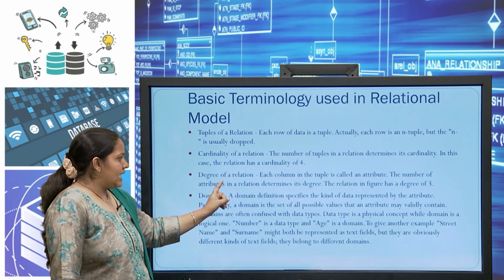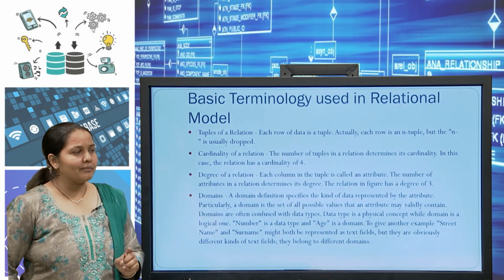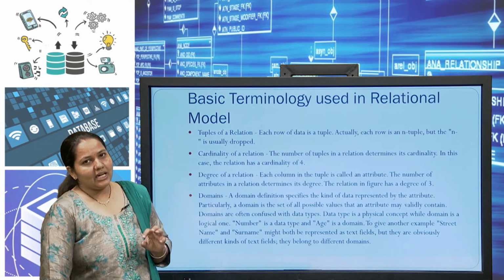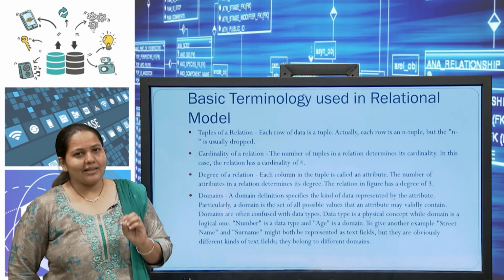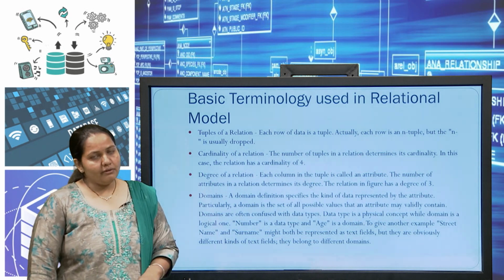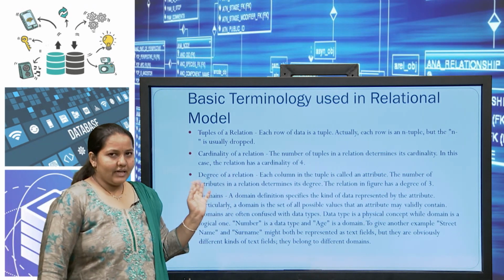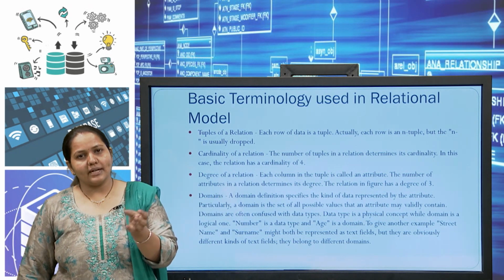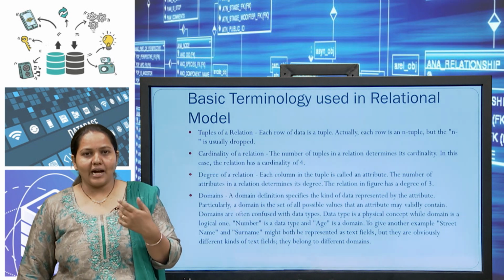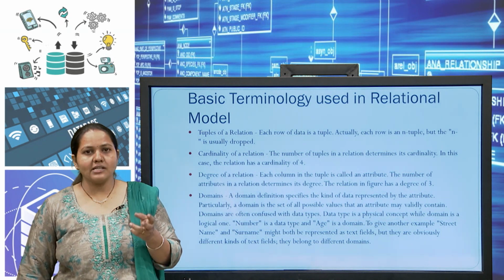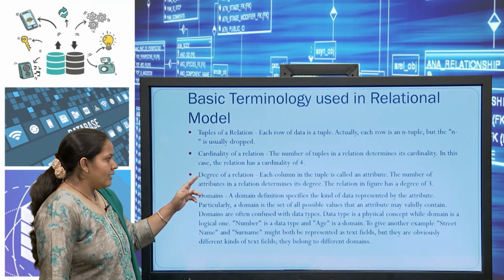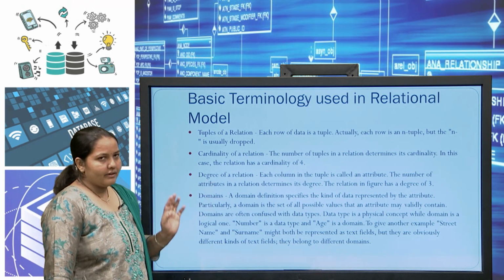Now, degree of relation: the number of columns in your relation or table. If we have student with student number and name, then the degree of your relation is 2.